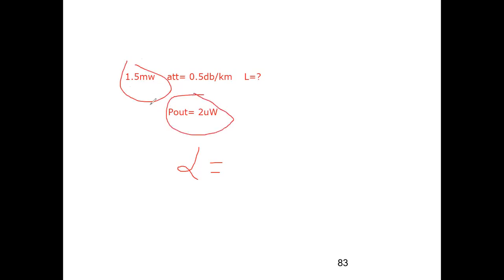So how much signal attenuation has happened. Just a length of 5 kilometers. Don't think this is random data given like this. No, these are all taken from real life examples. So calculate this L and get the answer. Again, the formula remains the same. Alpha is 10 log 10, P in upon P out, divided by L. Use the alpha by L formula, so you will get